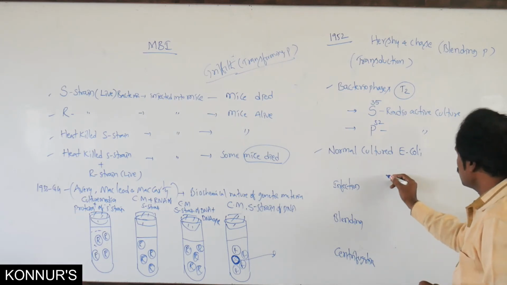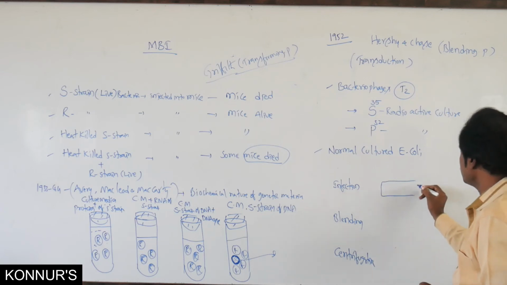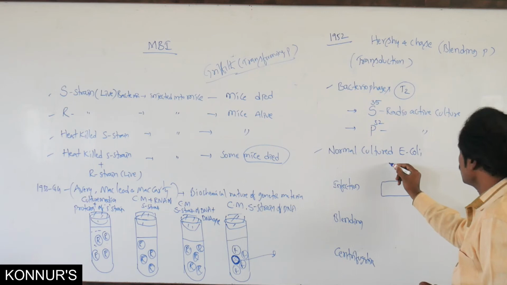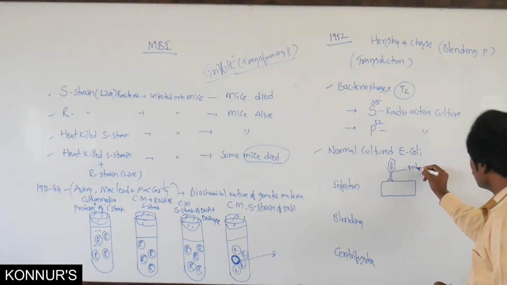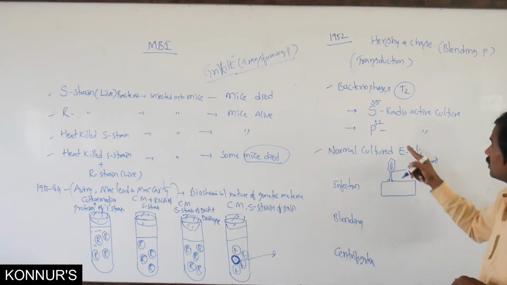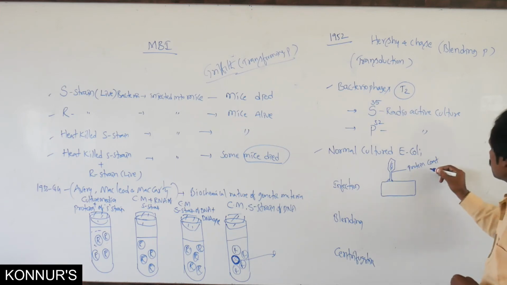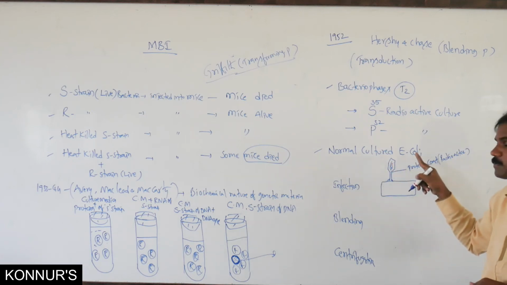In the infection step, we take the E. coli bacteria, and then we take the bacteriophages. In this bacteriophage, this is the protein coat. The protein coat means S35. The protein coat is radioactive. A radioactive protein coat is present, and normal genetic material is present here.